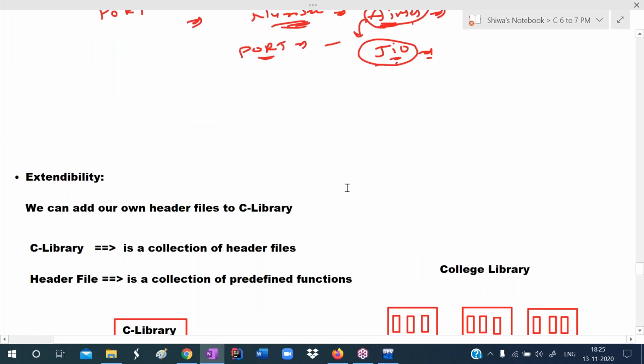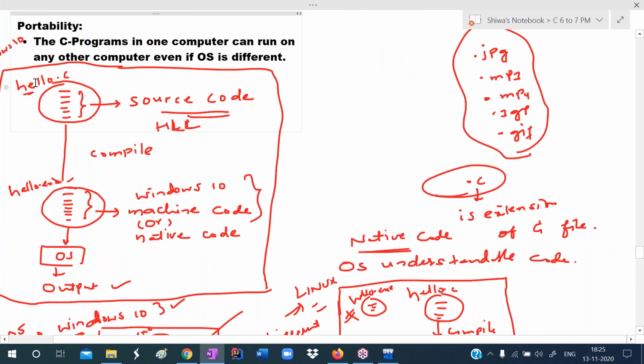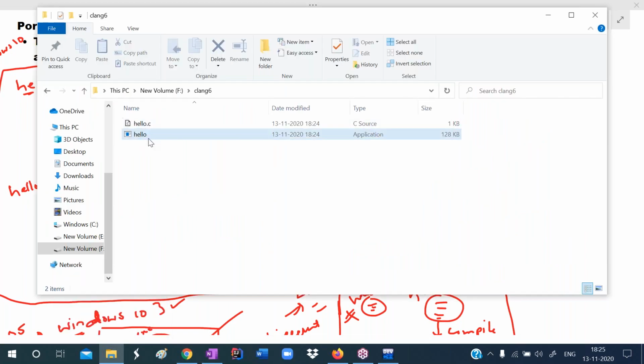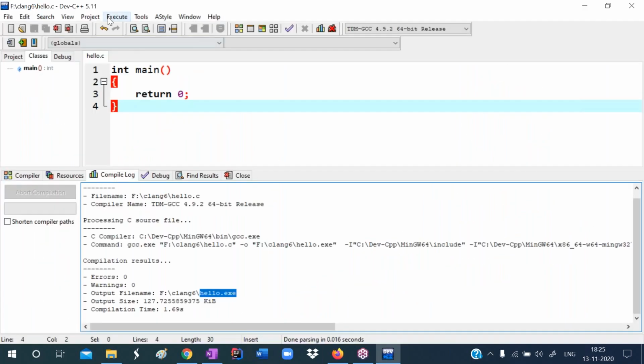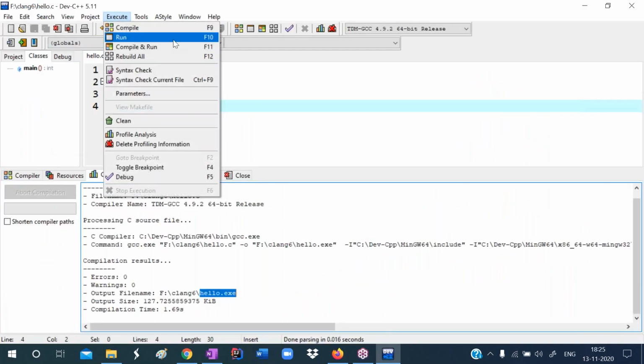In the features, I clearly explained portability. This is the source code, hello.c. After compilation, the hello.exe file is created. See here, this is the exe file created. So now the operating system runs this exe file. To run the exe file, go to the Execute menu and select the Run option. The shortcut is F10.